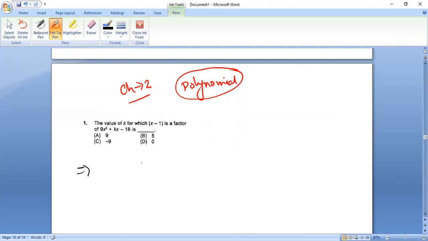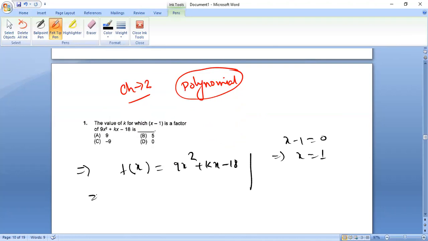X minus 1 is a factor. So we will take fx, which is the given polynomial. Now x minus 1 is equals to 0. We will put the value of x is 1. Since this is a factor, therefore it will satisfy and right hand side will come to 0.